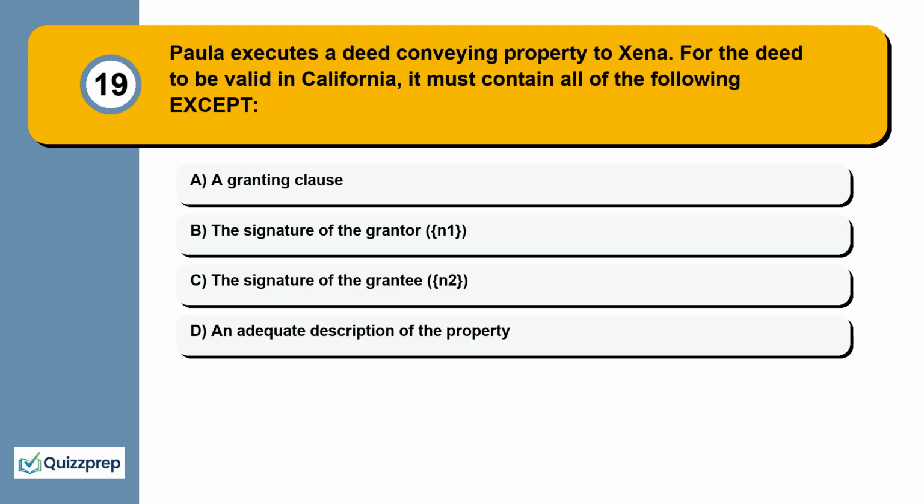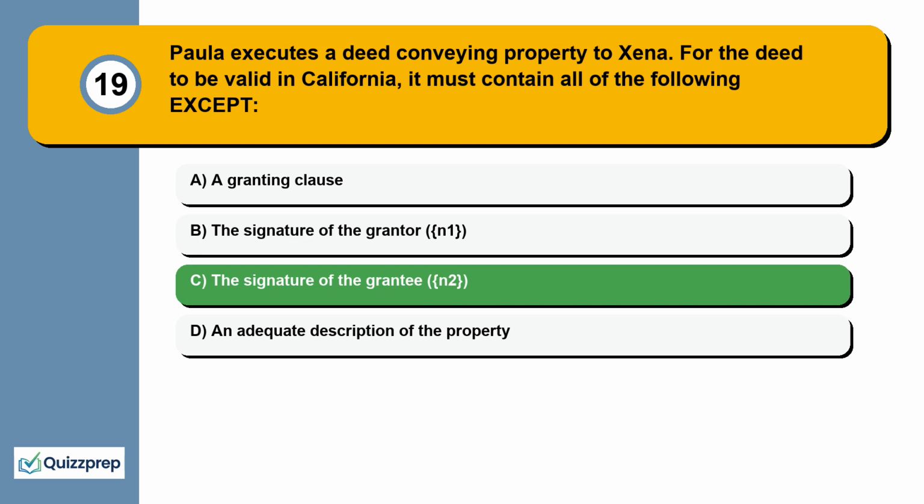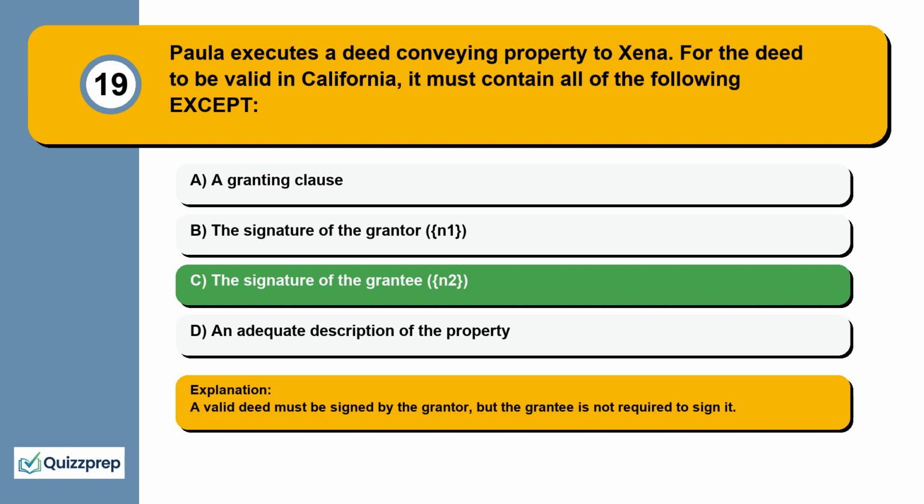Question 19. Paula executes a deed conveying property to Zena. For the deed to be valid in California, it must contain all of the following except a granting clause, the signature of the grantor, the signature of the grantee, an adequate description of the property. A valid deed must be signed by the grantor, but the grantee is not required to sign it.